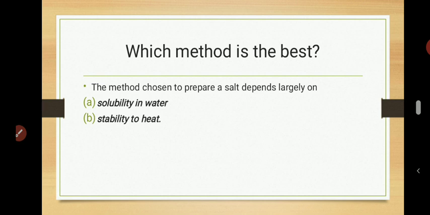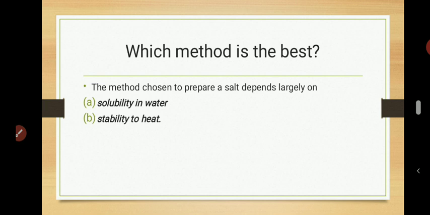That's stability to heat. Now this factor actually can give information about how to recover the salt after you have prepared it, because most of these salts, because they are soluble, will remain inside the solution dissolved. So you now want to separate the salt from solution. You know how to separate salt from water now. You can use the evaporation method or you can use crystallization. You know that before. Now the method you will use to recover it will be based on whether the salt is stable to heat or will decompose when you heat it.